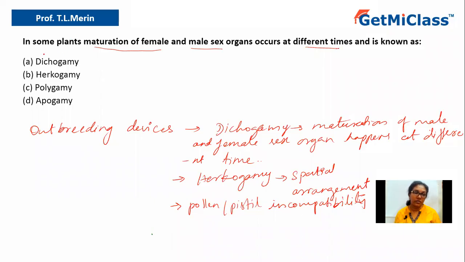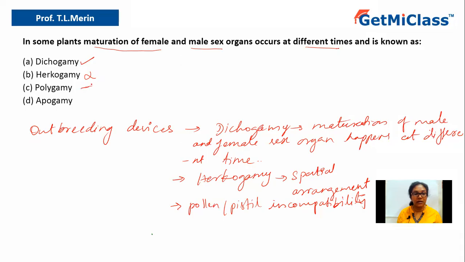Now let us talk about the question again. It says in some plants, maturation of female and male sex organs occurs at different times and is known as. Option A says dichogamy. Yes, that is the correct answer according to our description, because dichogamy is nothing but the maturation of the male and female sex organs happening at different times so as to avoid self-pollination. Hercogamy is not the mechanism where development will differ. It is based on the spatial arrangement. That is how it is avoided. Hence, it is ruled out.